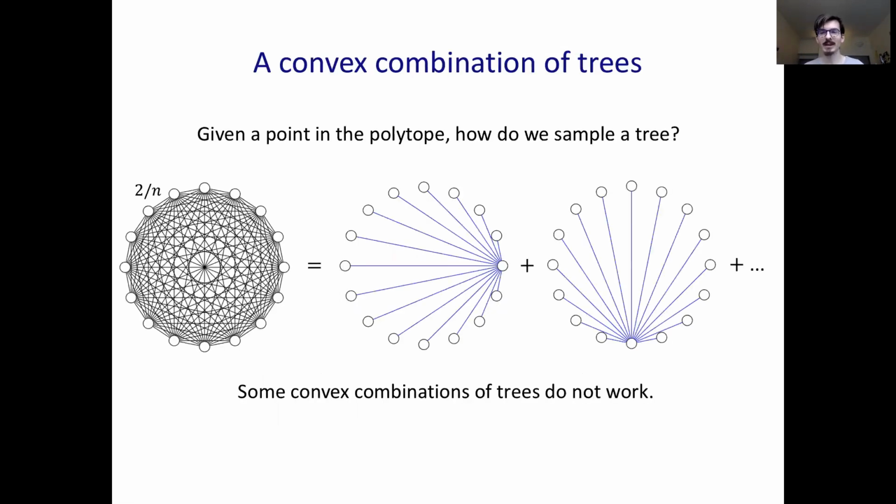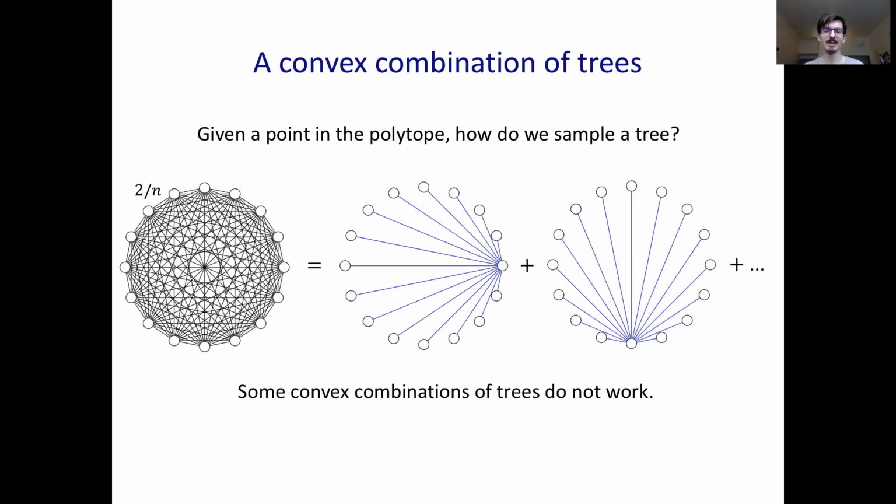However, this is not so: not every convex combination we can write will work. So for example, the complete graph on n vertices can be written as a convex combination of stars. And here the minimum cuts are just the degree cuts, the vertices. But in every star, every vertex is odd. So some convex combinations do not work. And to be clear, the issue here is that even though the expectation of every minimum cut is 2, our distribution doesn't concentrate at all. So the degree of every vertex is either 1 or n minus 1.